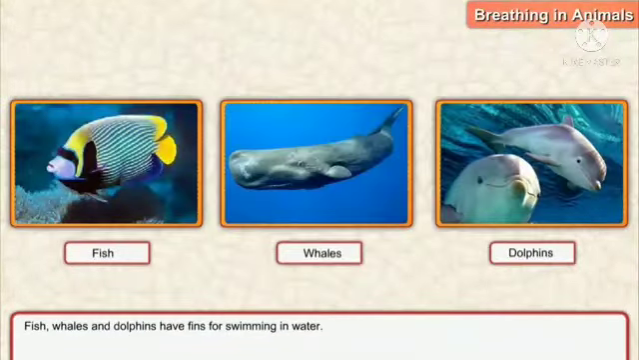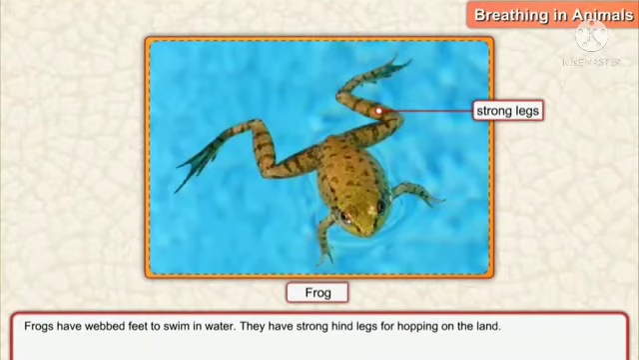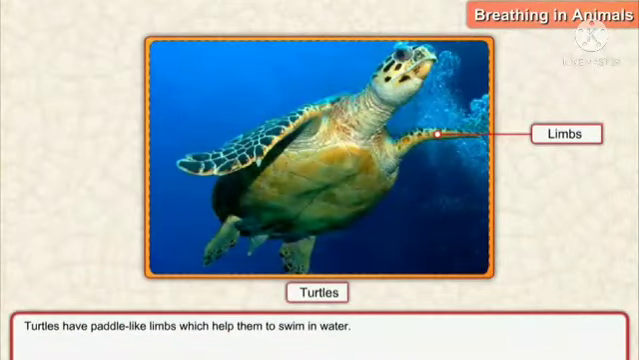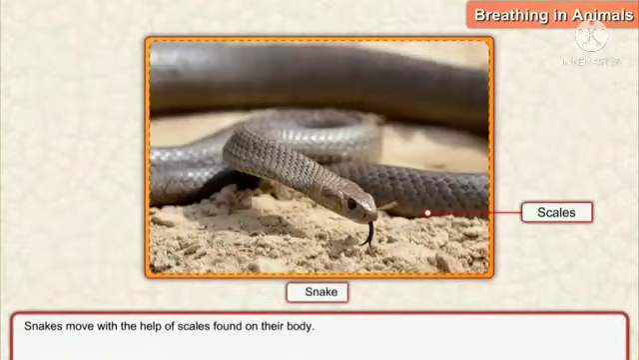Fish, whales, and dolphins have fins for swimming in water. Frogs have webbed feet to swim in water. They have strong hind legs for hopping on the land. Turtles have paddle-like limbs which help them to swim in water. Snakes move with the help of scales found on their body.